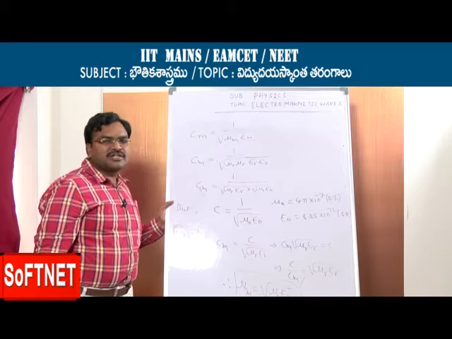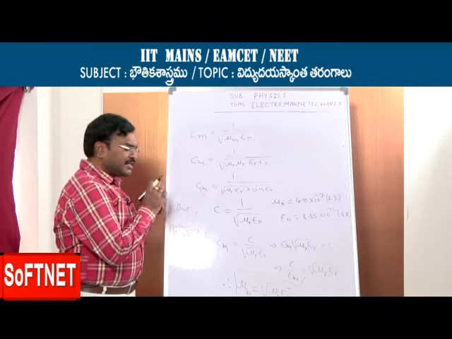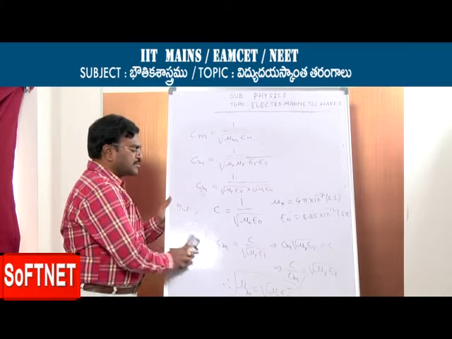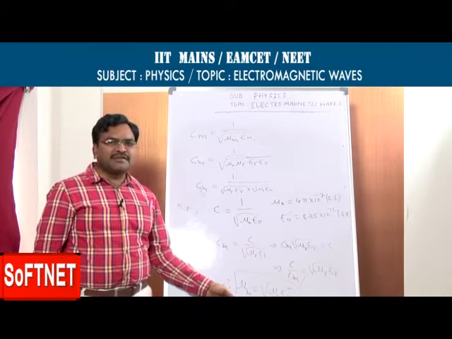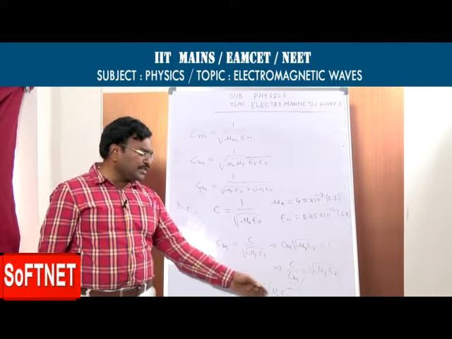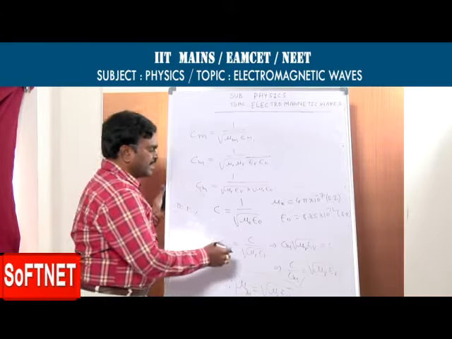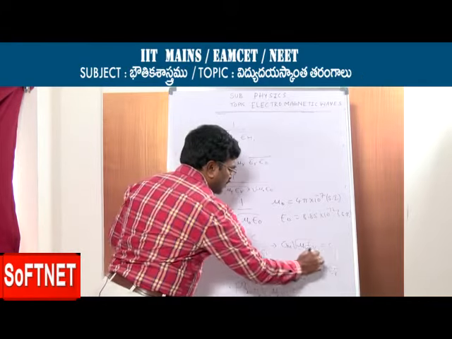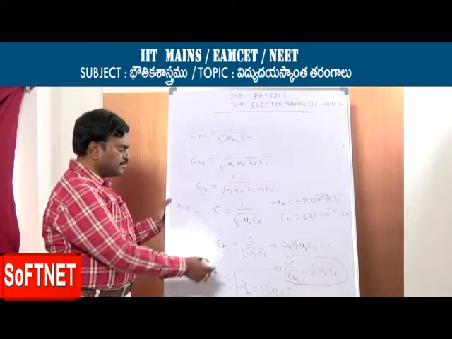For metals, epsilon r value is infinity. Like that, these epsilon r and mu r values are different for different mediums. That's why the refractive index of a medium is different for different mediums. And depending on this, we have problems in NEET mains exam.